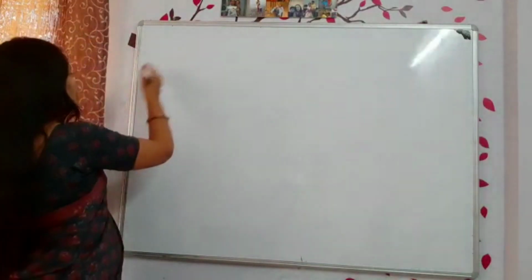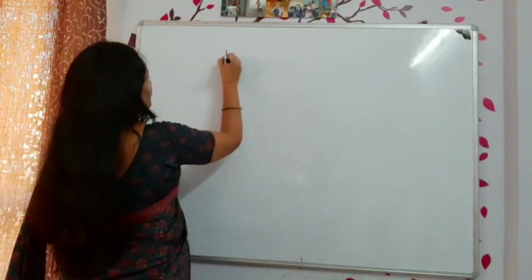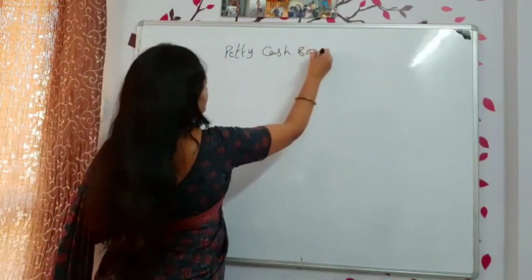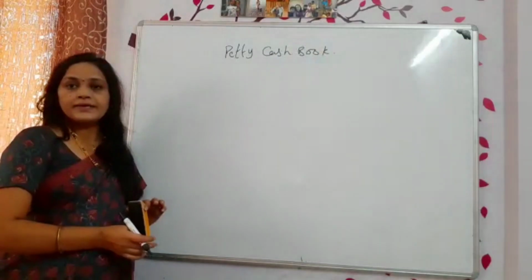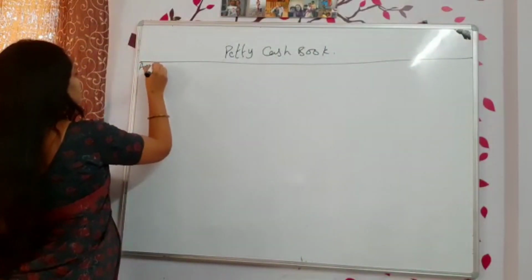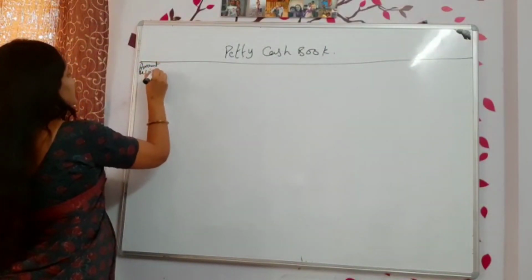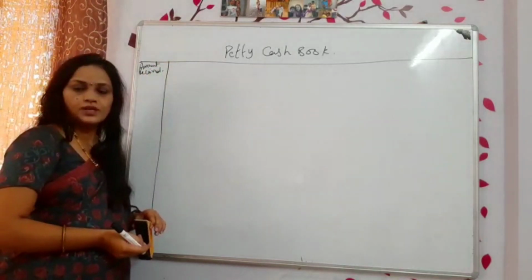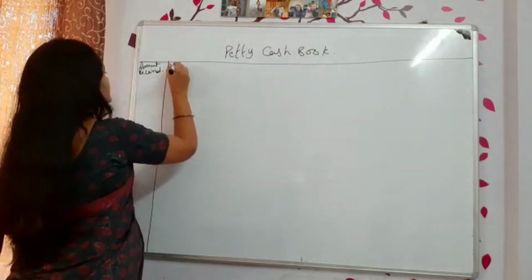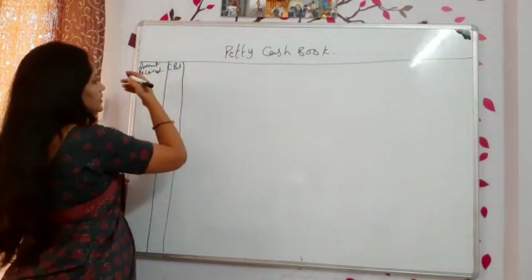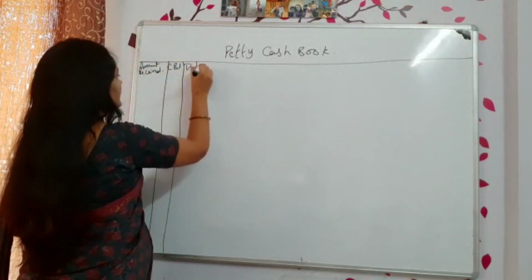So first, petty cash book we are preparing. What is the amount you have received? In the month starting, what is the amount you have received? That you have to write down here. Okay. Next, CBF, that means cash book folio. What is the cash book number, the page number, that you will be writing here? And then date.